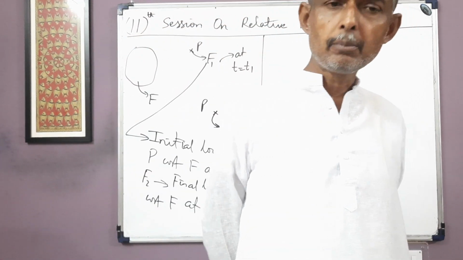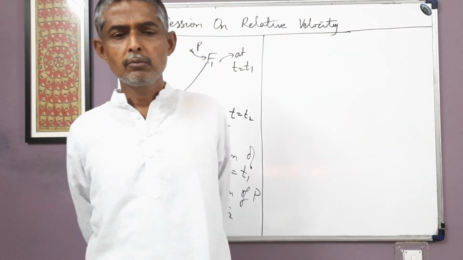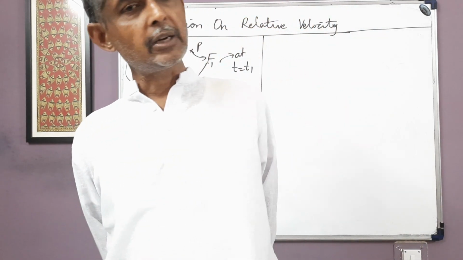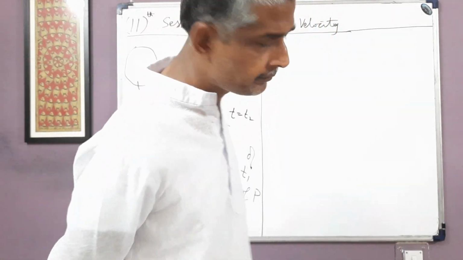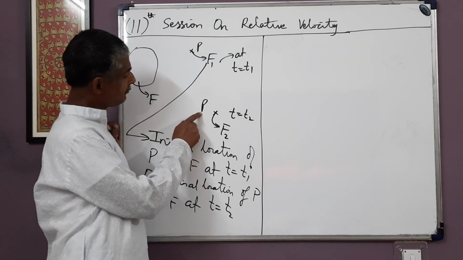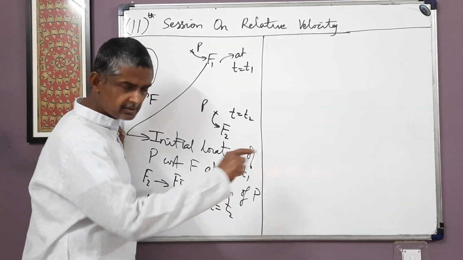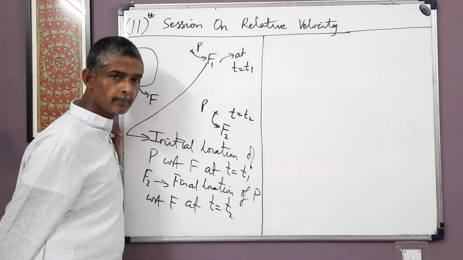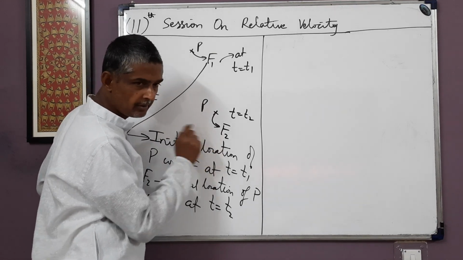Because unless and until the motion is completed, we cannot calculate the displacement. So motion has first to be completed. Suppose we are measuring the displacement from t1 to t2, then motion will be completed only at t2. So only at t2 will we calculate the displacement of P with respect to F in the time interval t1 to t2. So I am repeatedly telling it, alright. Now see, we want to know the displacement of P with respect to F in the time interval t1 to t2. As mentioned just now, we will calculate the actual displacement of P with respect to F at t = t2.